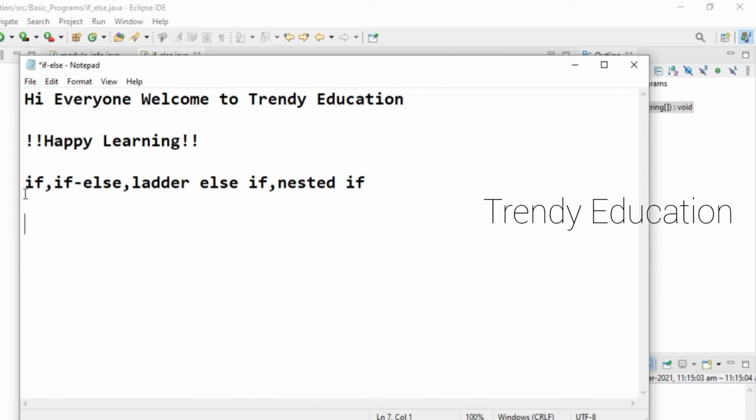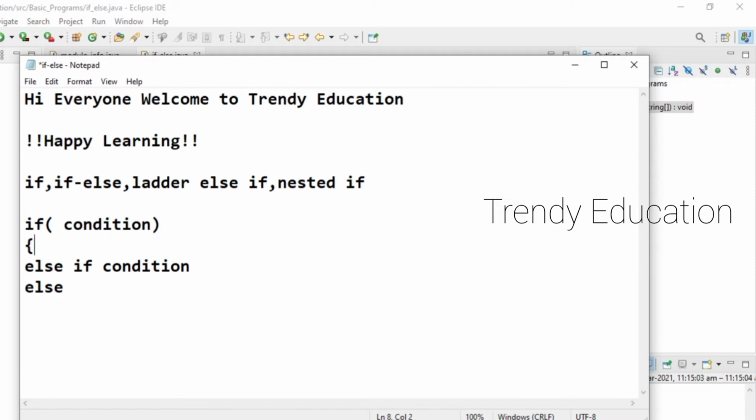So what is if-else statement in Java? Basically, if is always followed by a condition. Else part doesn't have any condition, but sometimes we'll use if, else if, and this else if is also followed by a condition, and then else. So else is never followed by a condition, but if and else if will always be followed by a condition. This is the condition that you are going to give in your if statement.